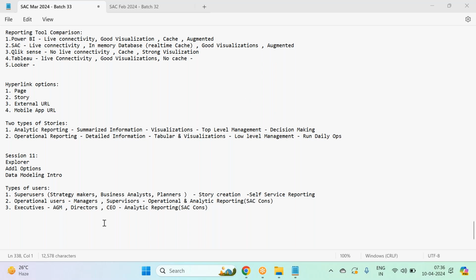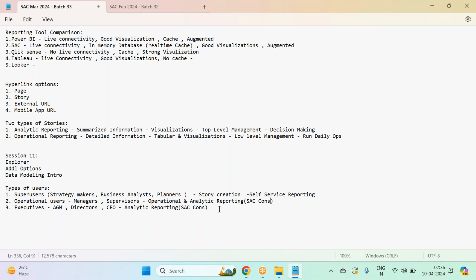One thing I can convey is that operational users and executives make up 70% of our user community. So 70% of the users come from these two areas, and they simply rely on the dashboards or stories built by the SAC consultant. They don't really come and make their hands dirty within the system.